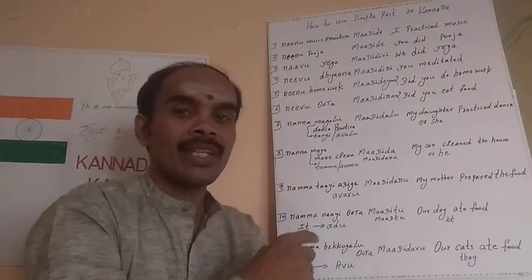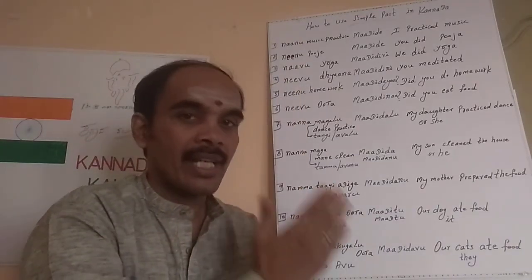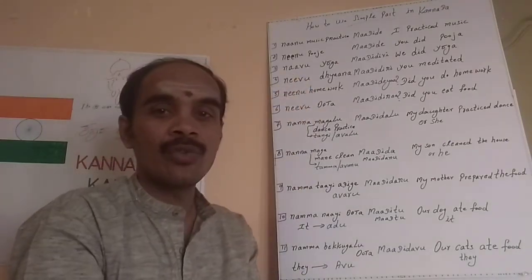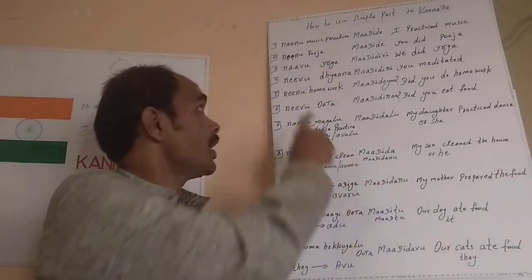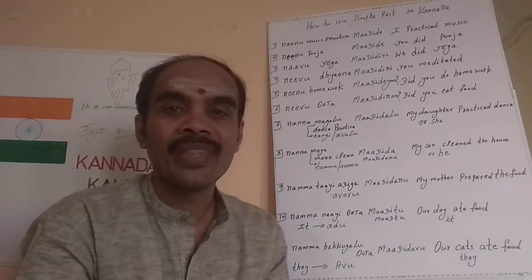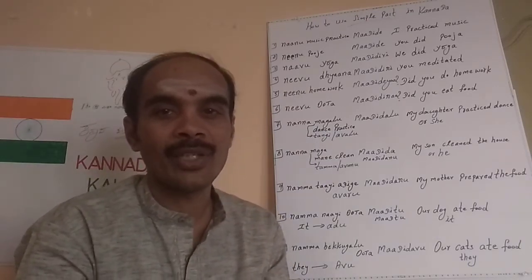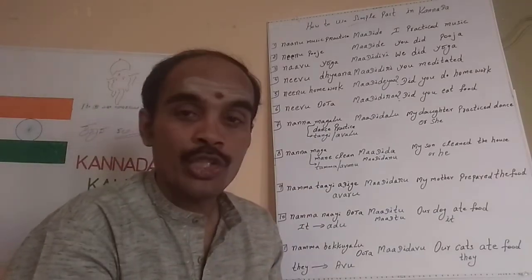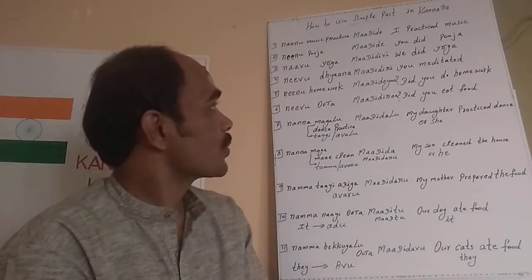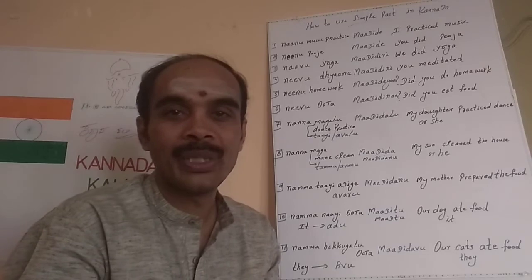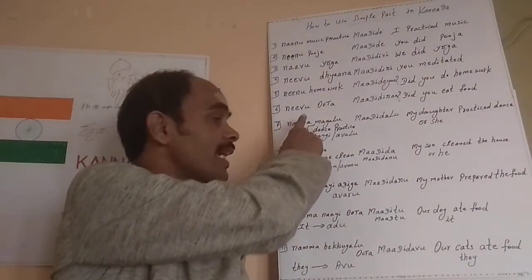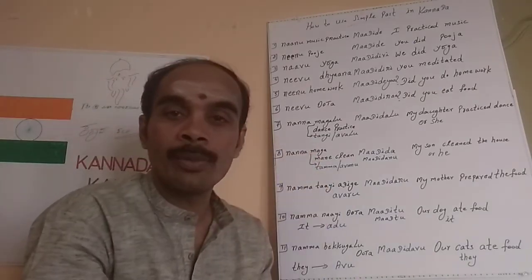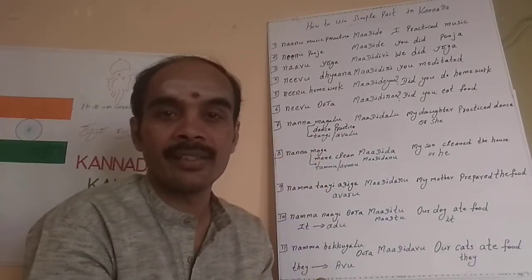So now the first one which we are going to take is for me, nanu, okay. Second one is neenu. Third one is navu, that is we. Fourth one is you, neevu, that is plural, okay. And then the fifth one is question, okay. So did you do is the question. Sixth one is again question with respect, and seventh one talks about female, that she did something.